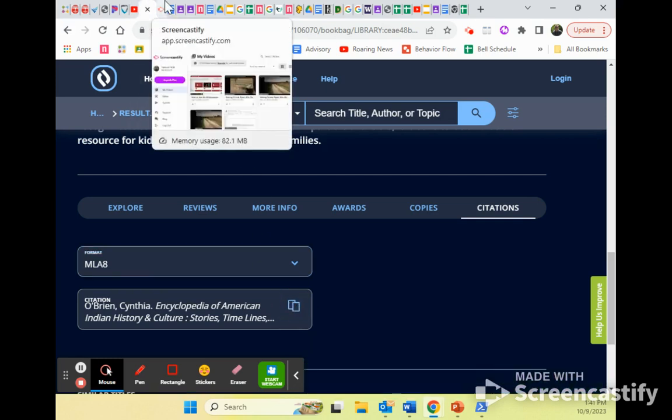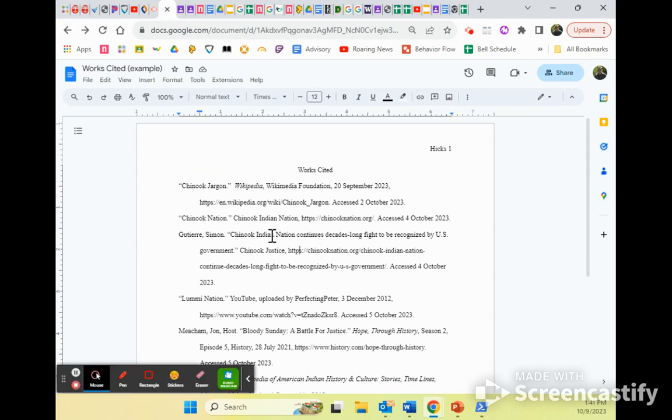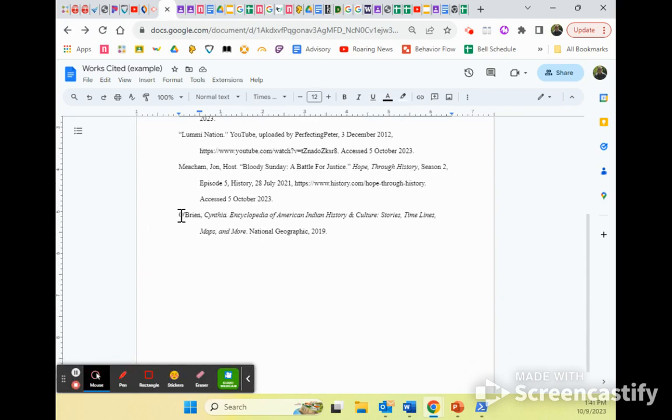And I'm going to open up my works cited page here. And here it is down here. I've already pasted it in, but I'm going to do Control-Shift-V. And then I need to correct some things around here. The title of the book should get italics. There you go. Books get italics.